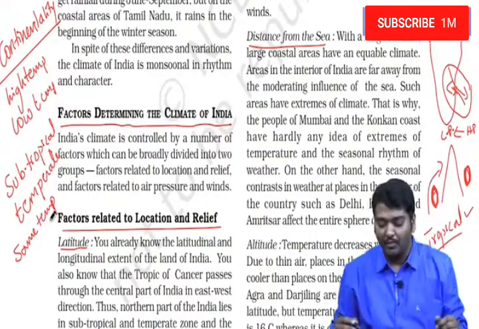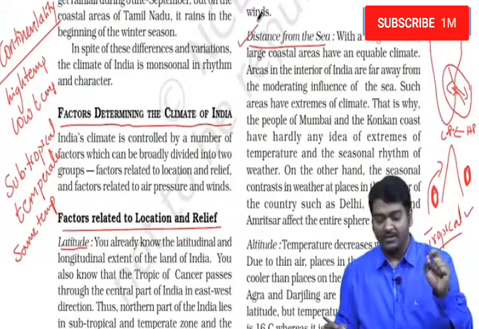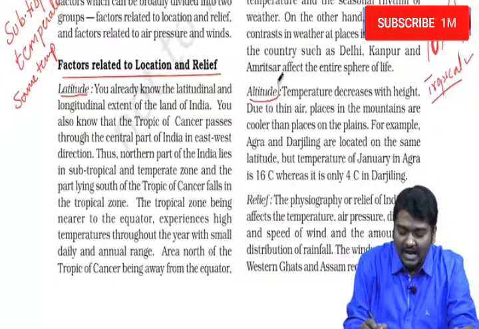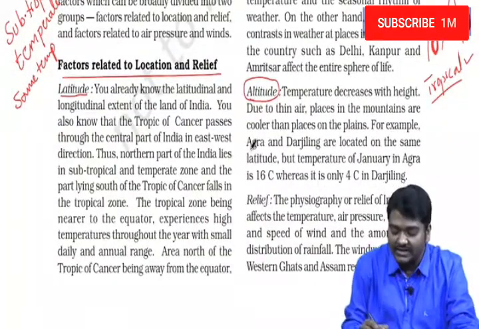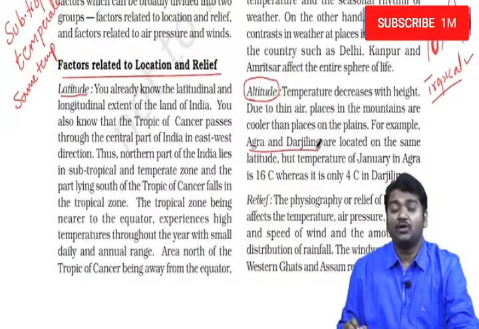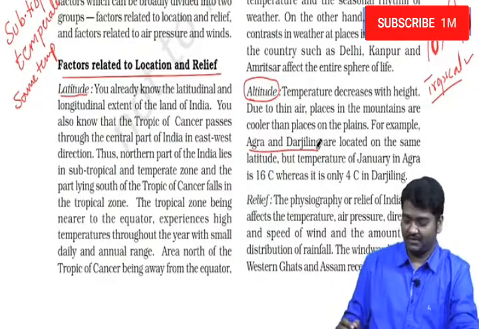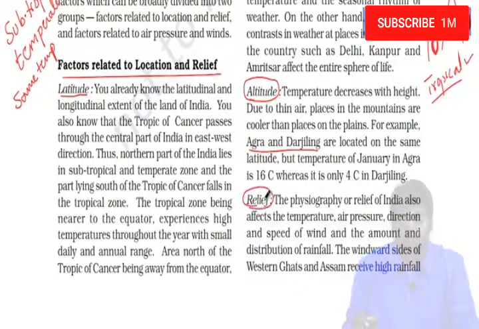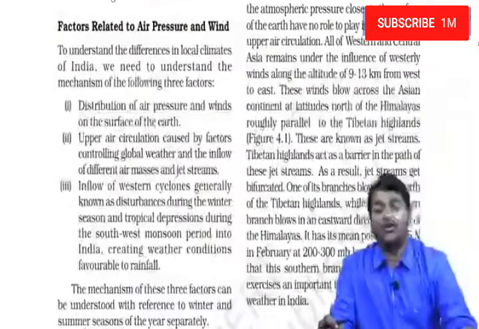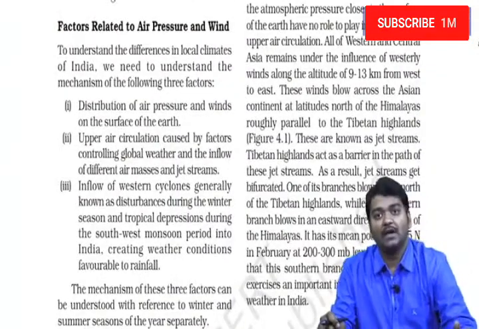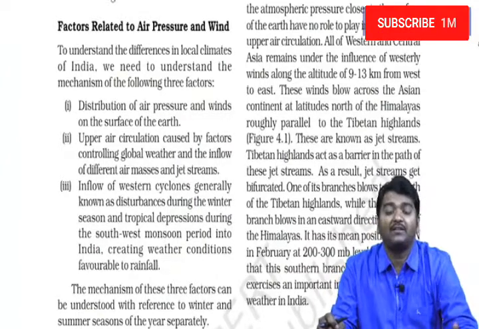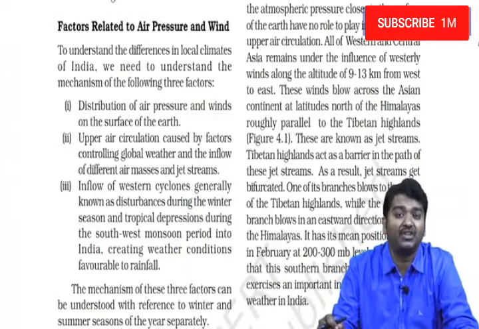So this is very, very important when it comes to distance from the sea. Altitude, as I have already told you in the beginning itself, when we consider Agra and Darjeeling, even though they are located on the same latitude, difference in temperature is clearly observed. Then comes relief, where you should understand that if a place is on the windward side, they get heavy rainfall. If they are on the leeward side, they don't get much rainfall. Whenever we talk about the climatic factors, we should also consider the factors associated with wind direction as well.